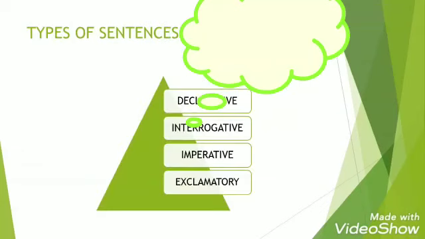Now let's see types of sentences. The first one is declarative sentence, then interrogative sentence, imperative sentence, and exclamatory sentence. Every day we use multiple sentences which are declarative, interrogative, imperative, or exclamatory. But many of us do not know what the function of a particular sentence is.